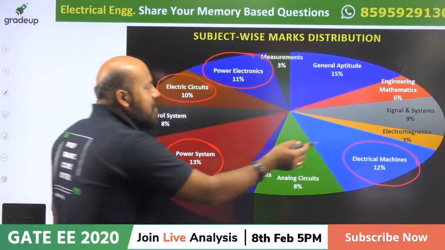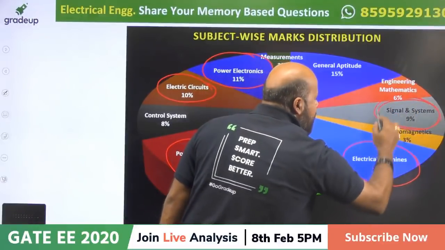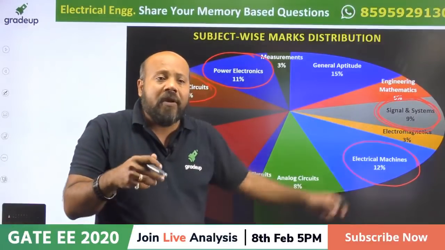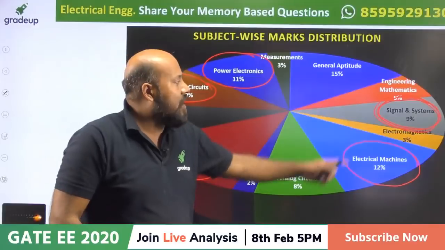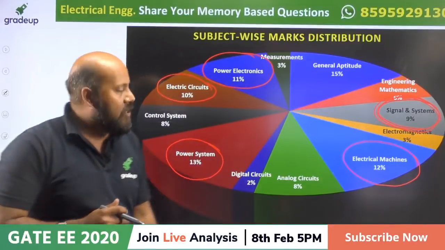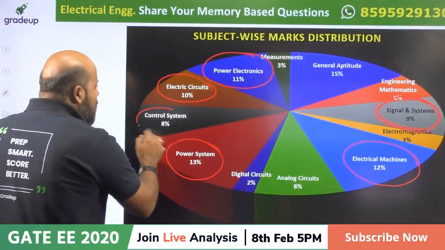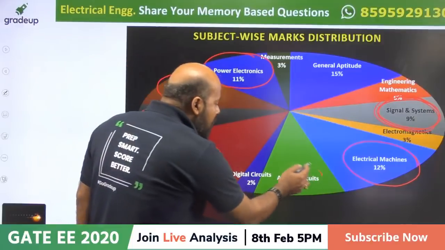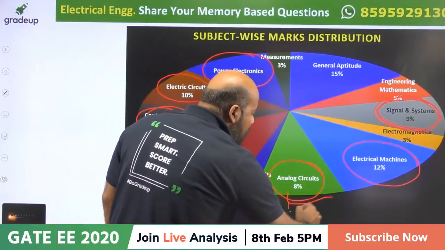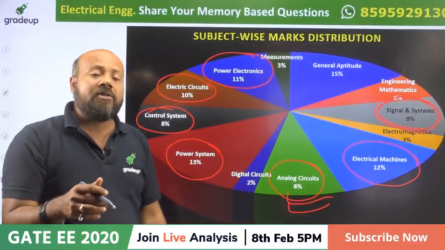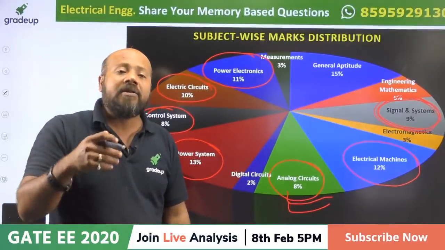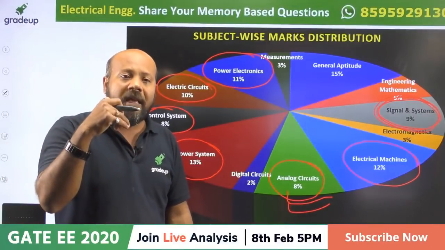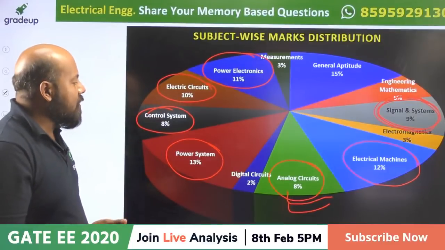And signal and system was another surprise. This year in the GATE electrical paper, signal and system is also a big surprise. More questions were there, almost 9%. And control system was as usual approximately 8 to 9%. Analog circuits 8%. But let me tell you, as per the feedback given by the students, analog circuit questions were also difficult. Yes, Mr. Adarsh, they were difficult questions from analog circuits.